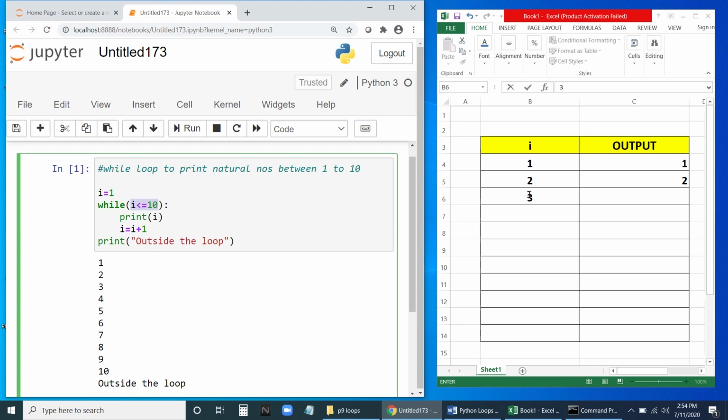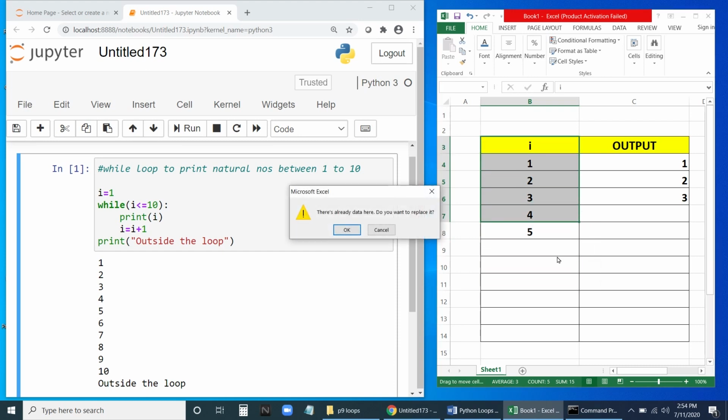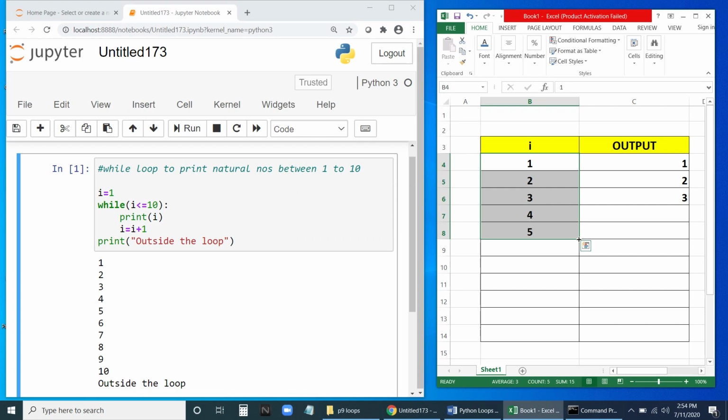Now it is 3. So 3 is less than 10. So now it will print 3. The process continues. Next it will become 4, then 5, then 6. Once it becomes 10, it will print 10. Then it will become 11. Once it becomes 11, it will come out of the loop. It will not print 11.